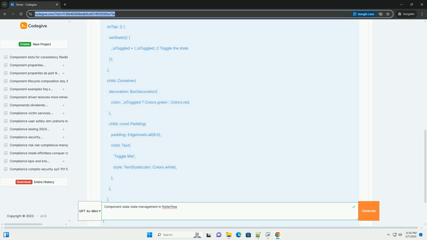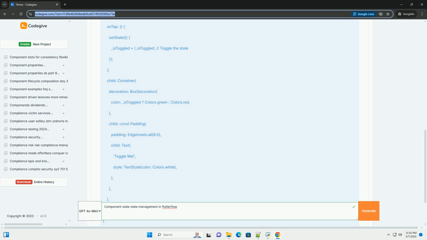Custom functions allow you to write Dart code that can perform calculations and return values to update the component state. Listen to data updates: you can trigger state updates based on changes to data from Firestore or other data sources. Use the listen action to monitor data changes and update component state accordingly.